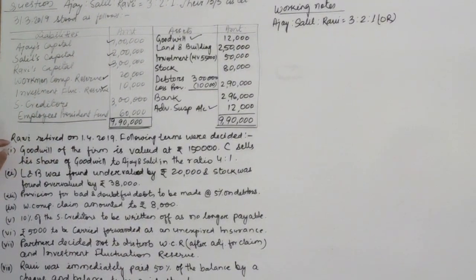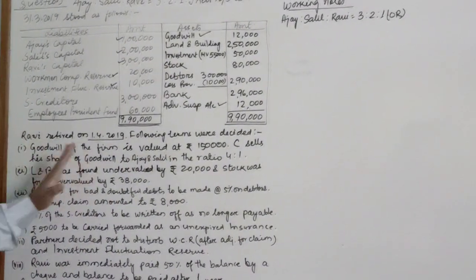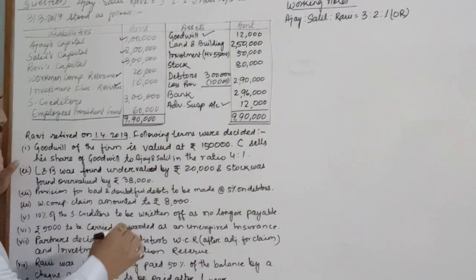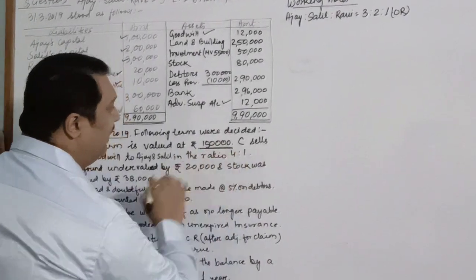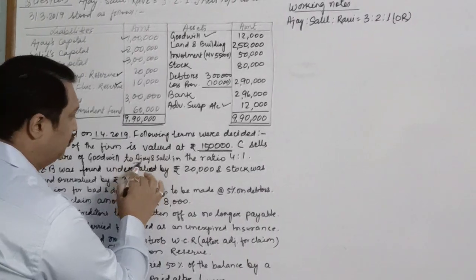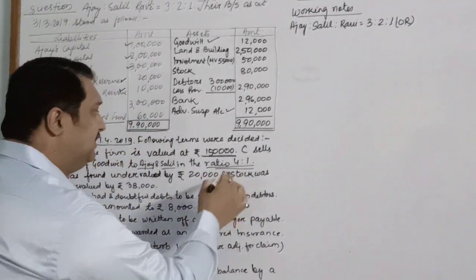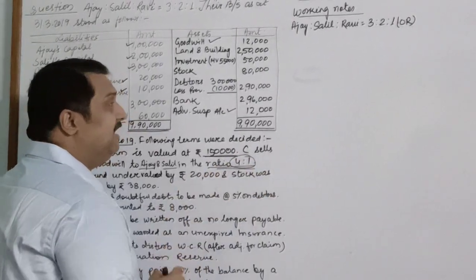Now the question says that Ravi retires on 1st April 2019 and the following terms were decided. Goodwill of the firm is valued at rupees 1,50,000 and C sells his share of goodwill to Ajay and Salil in the ratio 4:1. That means this is the gaining ratio.